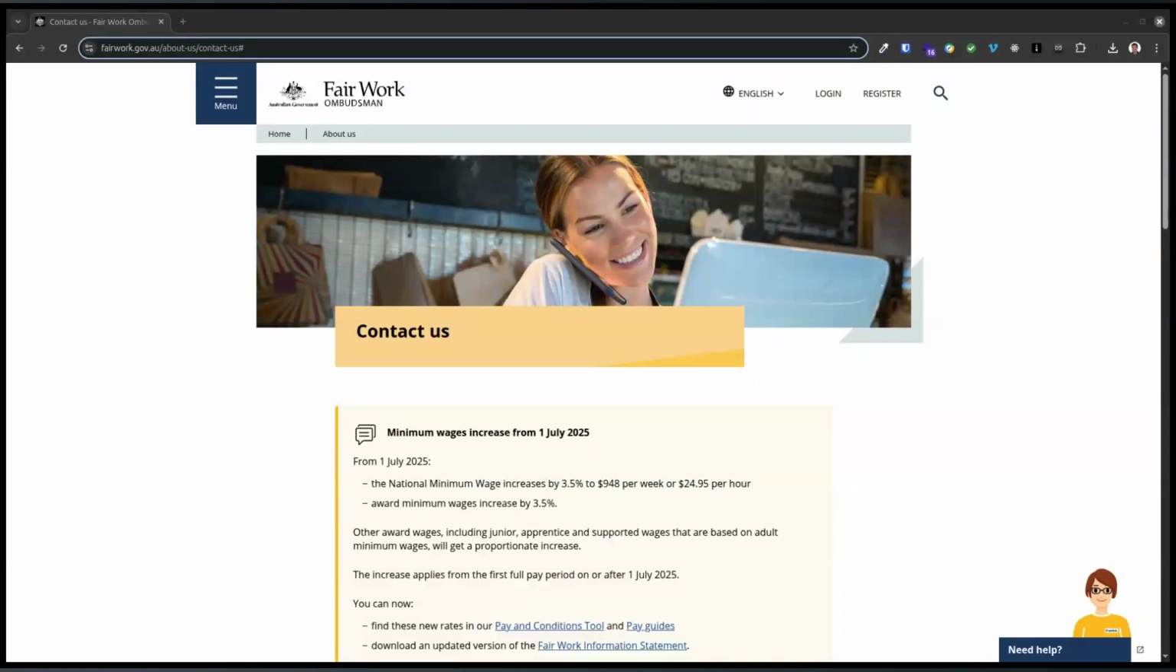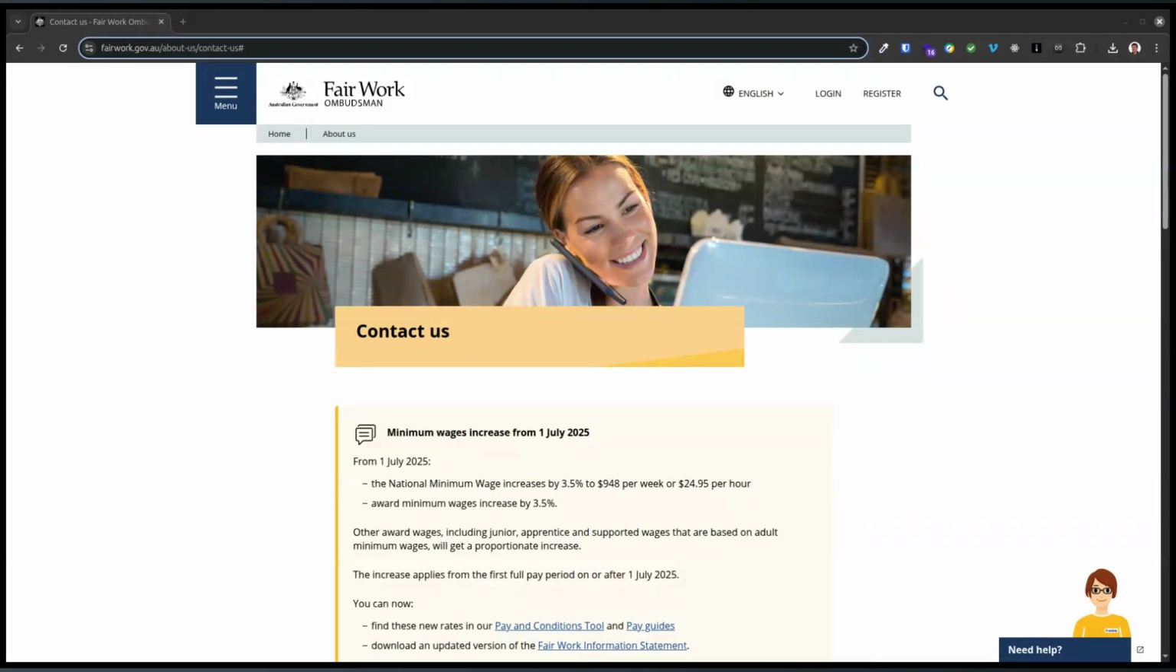So if you go to the Fair Work website, they have something that looks like a chatbot, but I'm going to show you that calling it a chatbot is being pretty generous, I would say. So let's try just something like, what is the